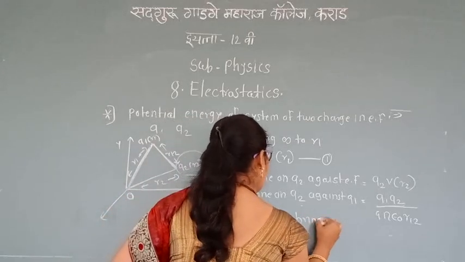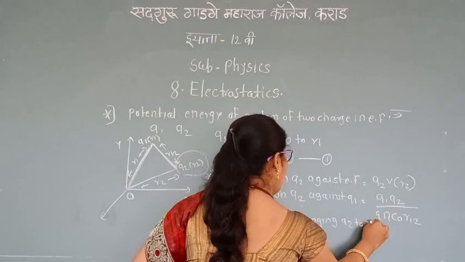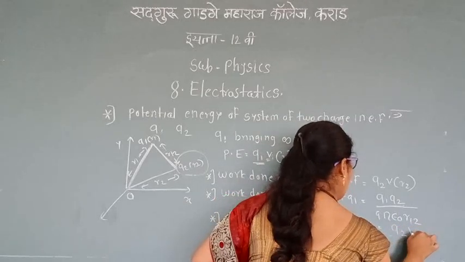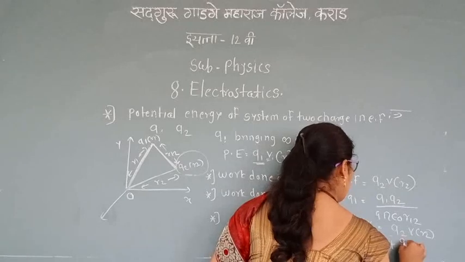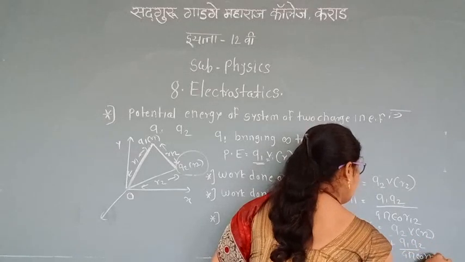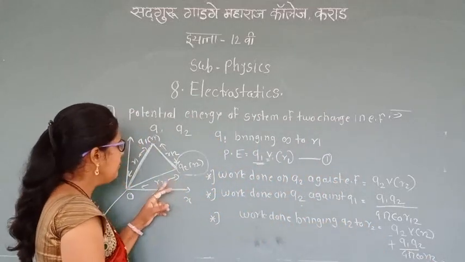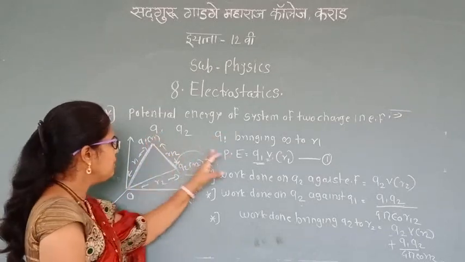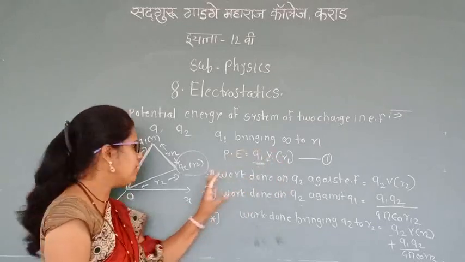bringing Q2 to R2, combined we can write Q2 V(R2) plus Q1 Q2 upon 4 pi epsilon R12. Once again, let me revise here. When the Q1 charge is brought from infinity to R1, the potential energy involves Q1 and the electric potential V(R1).